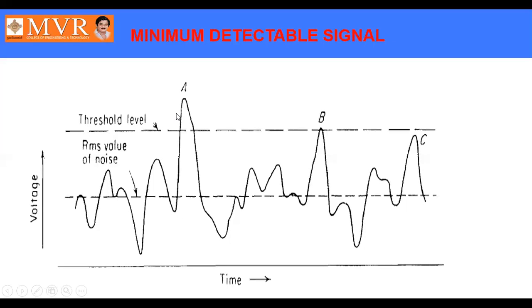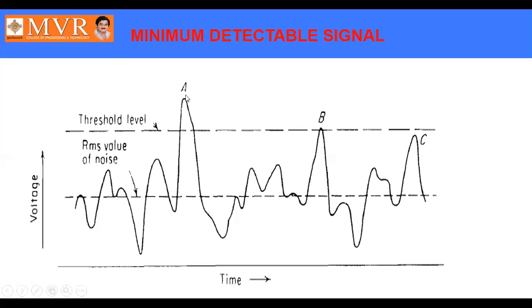A is well above the threshold level, so we can say that the target is present at A. There will be no difficulty at all in detecting that the target is present at A. Coming to B, the value is exactly equal to the threshold level. Then we can say that there may be a target. We cannot be sure, but there may be a target. Coming to C, the value is below the threshold level. So we can say that there is no target at C.